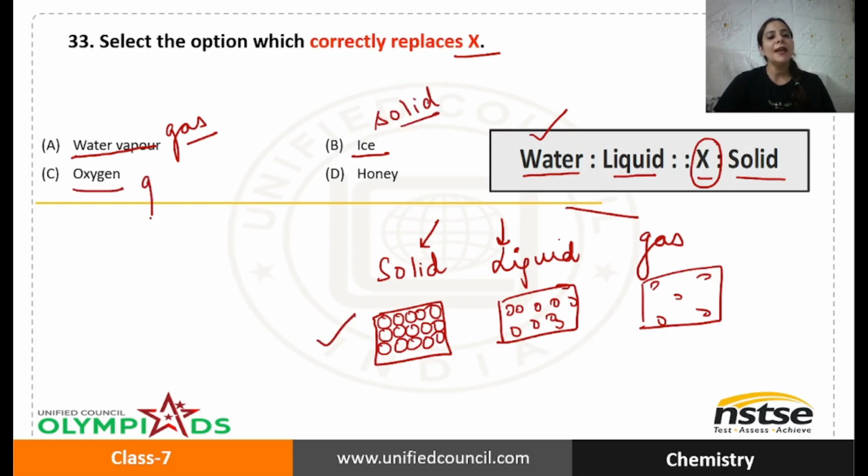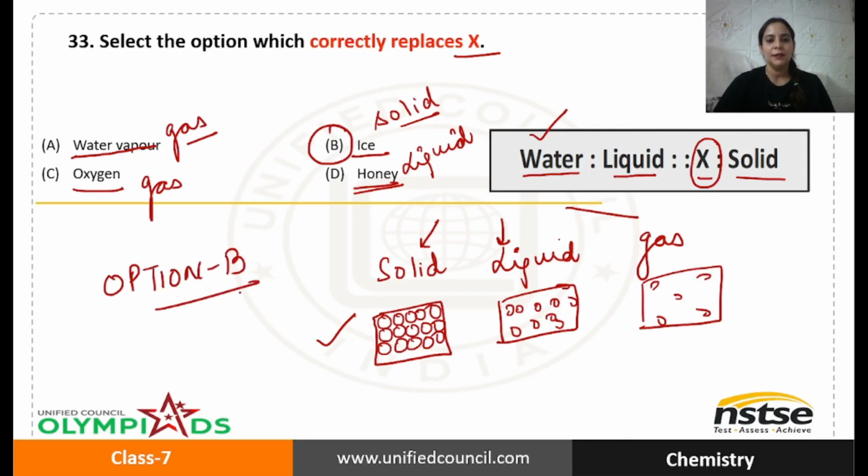Oxygen is a gas. Honey, what is honey? Honey is semi-liquid because it is thick also, but still it falls in the category of liquid. So water is liquid, X is solid. Out of them only B is solid. So the correct answer is option B, that is, ice is solid.